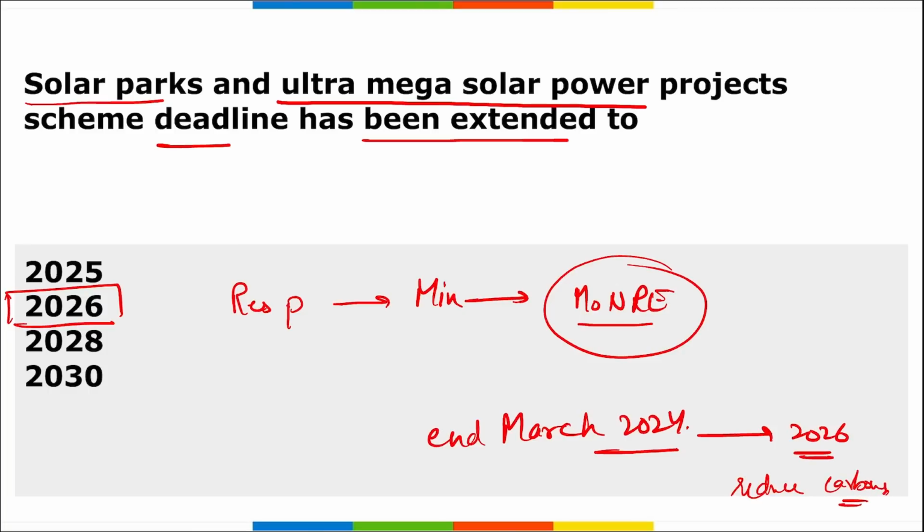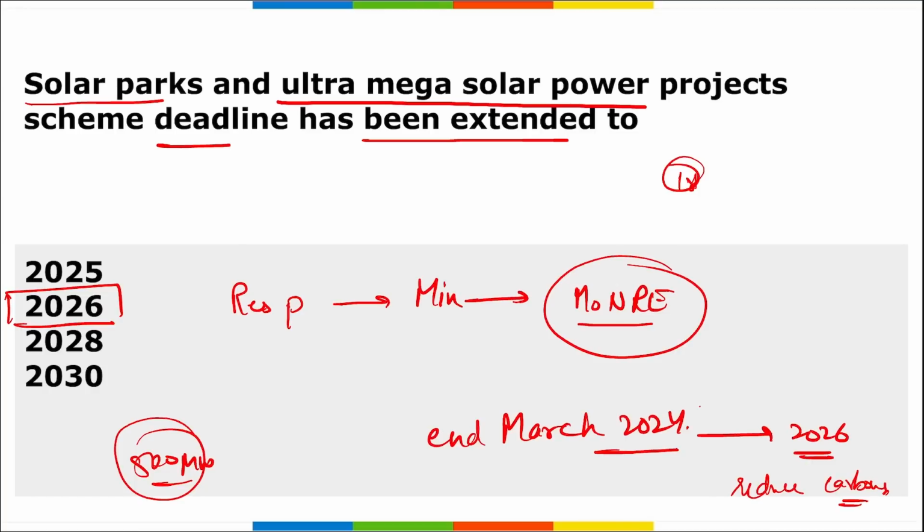This particular project was initiated to build a solar park with 500 megawatt and above capacity. Smaller solar parks are also allowed in case of acute shortage in non-agriculture land. And remember, this will be carried out in two phases. In the first phase, the ultra mega solar power project was implemented in December 2014. The aim was to set up at least 25 solar parks and ultra mega solar projects with a production capacity of 20,000 megawatt within 2020.